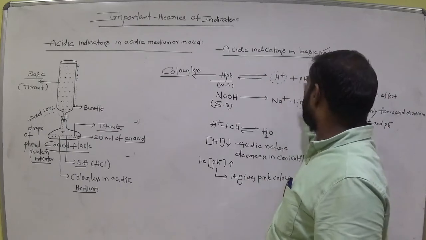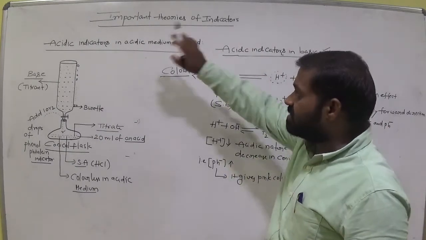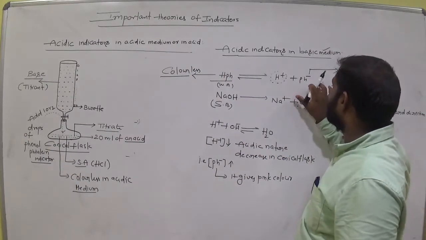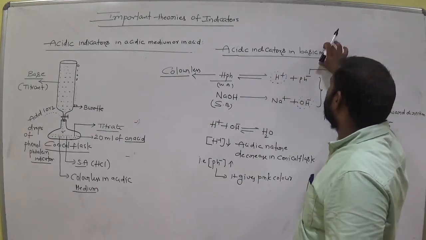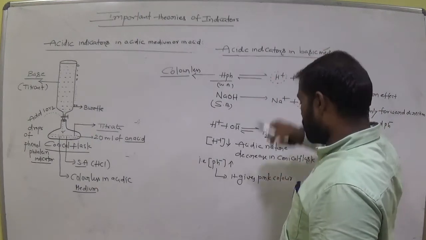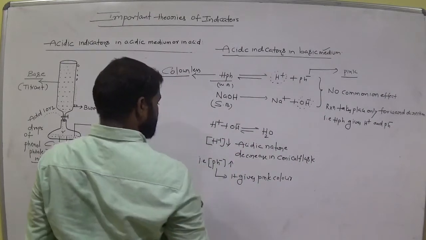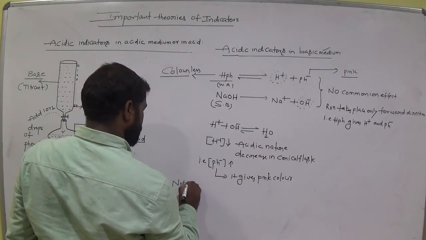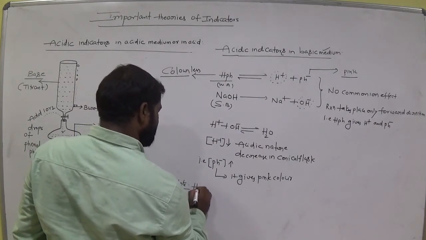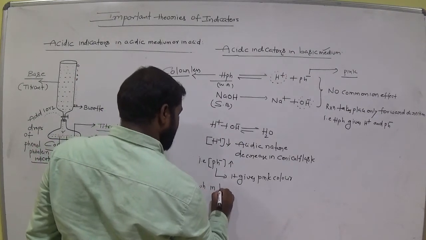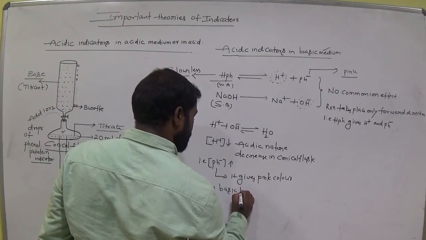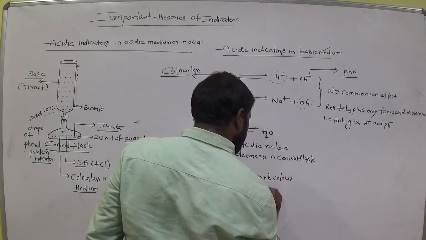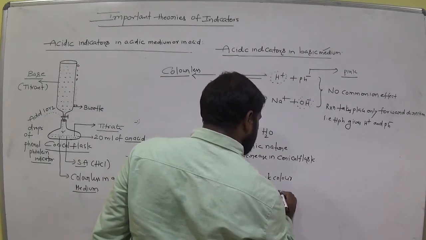Am I right? Why? Because no common ion effect takes place. But in acidic medium, which effect takes place? The common ion effect takes place. So the Ph minus ion concentration is high in the case of basic medium only. Okay, is it clear? So now the final conclusion here. Phenolphthalein indicator in basic medium shows which color?